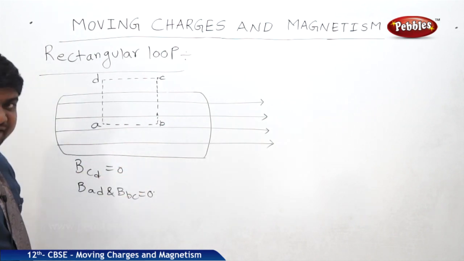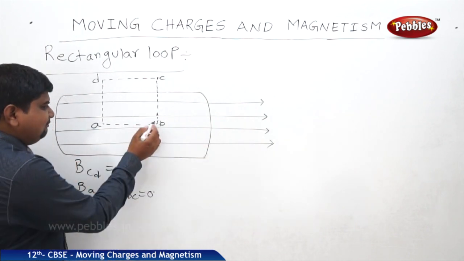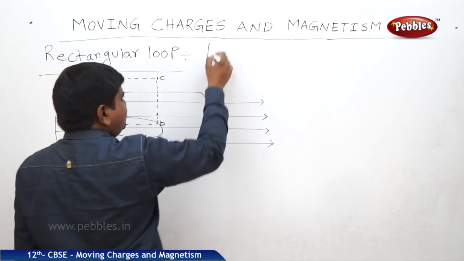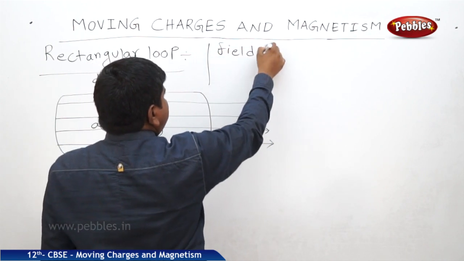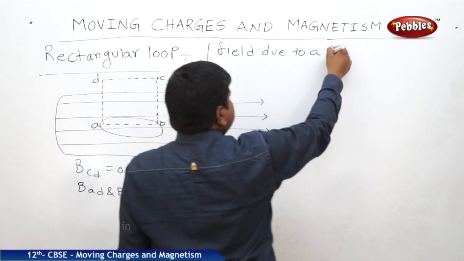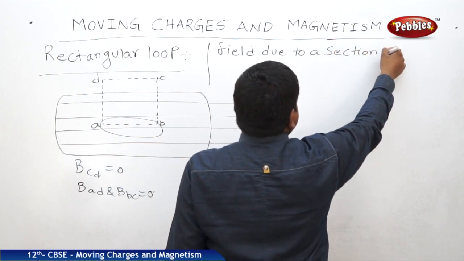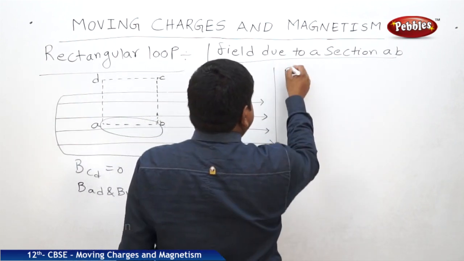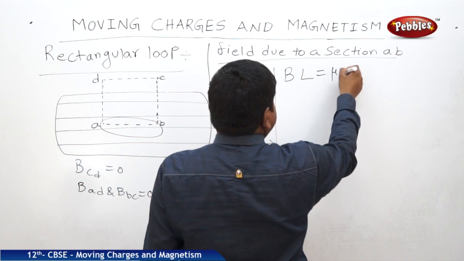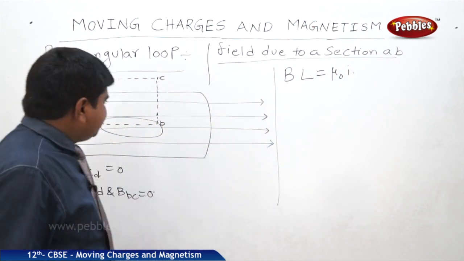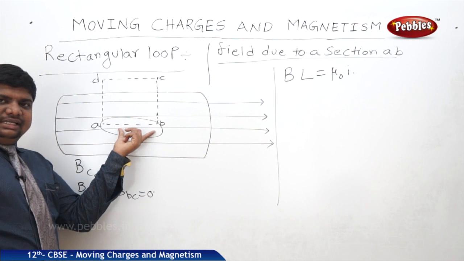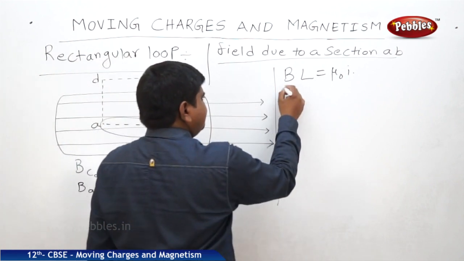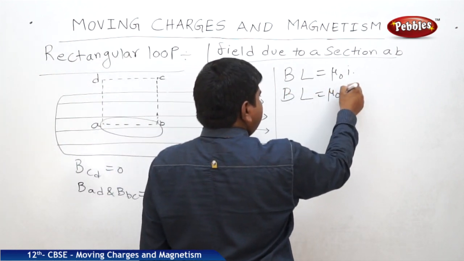B dl cos theta, cos 90 is 0. So we can expect the field within the element AB which is inside the rectangular loop. So the field due to the section AB, we should find out. Initially we know that BL is equal to mu naught I. Let us take this length as h. From here to here, it is at a position of h. So BL is equal to mu naught Ie.